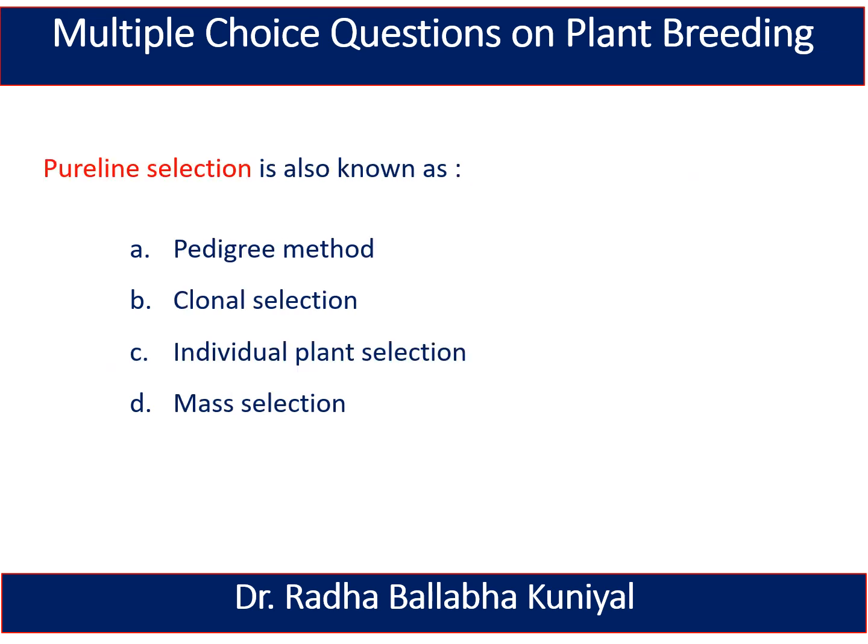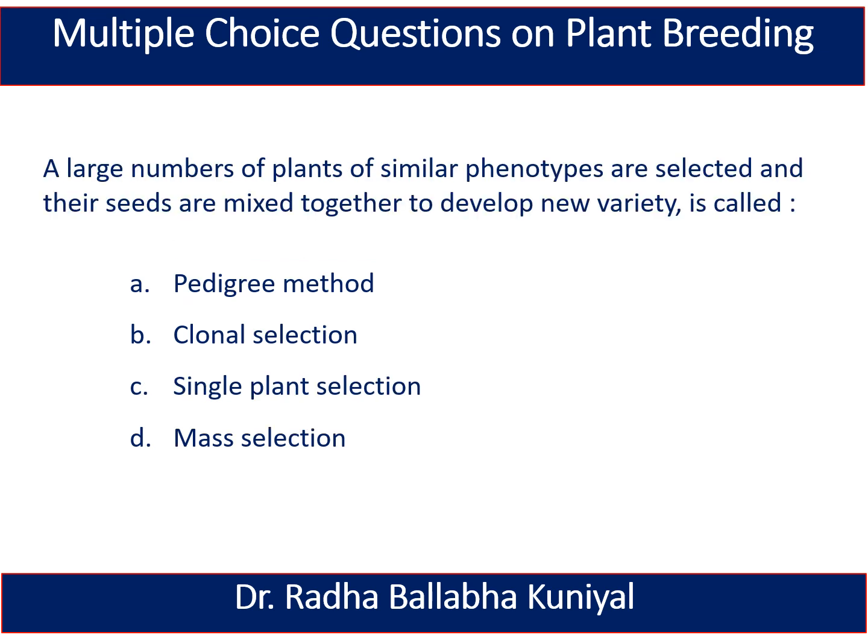The next one is, pure line selection is also known as pedigree method, clonal selection, individual plant selection, or mass selection. And here the right answer is C, individual plant selection. The next one is, a large number of plants of similar phenotypes are selected and their seeds are mixed together to develop a new variety. This is called pedigree method, clonal selection, single plant selection, or mass selection. Here the correct answer is mass selection.